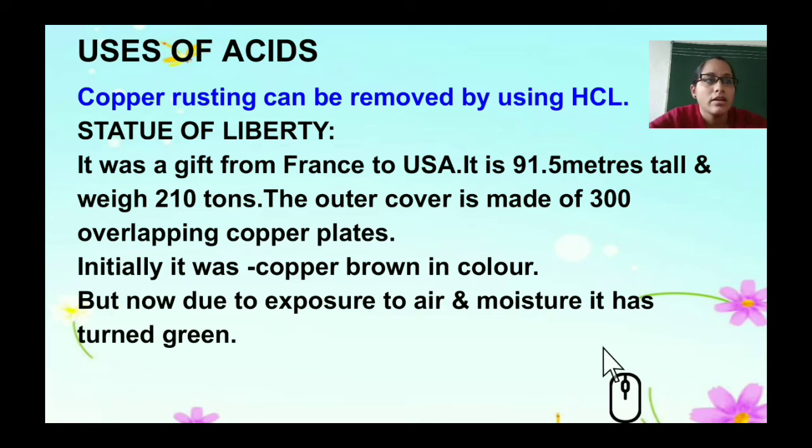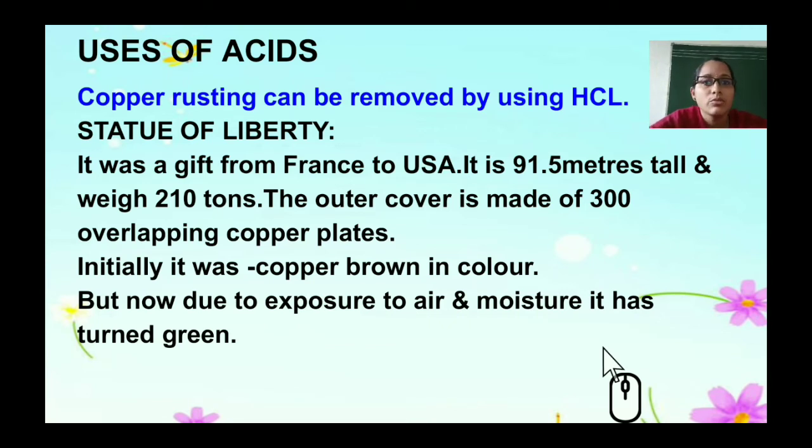As it was exposed to air and moisture, it has now turned green. I am not saying that the whole Statue of Liberty can be cleaned with HCl, but I just gave an example of how the Statue of Liberty or copper can be rusted when exposed to air and moisture.